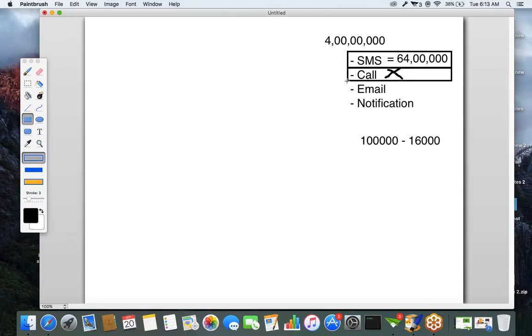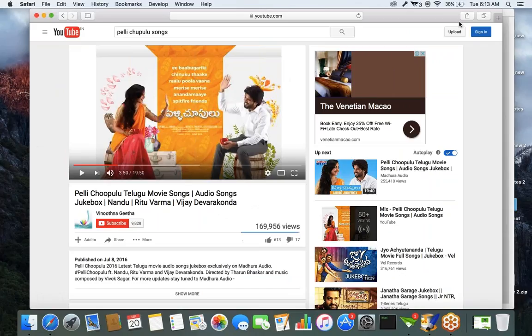Let's take the third one. Third one is sending an email. If you send an email to 4 crore people, where will they get the email? If you take my Gmail, I have some categories, right?